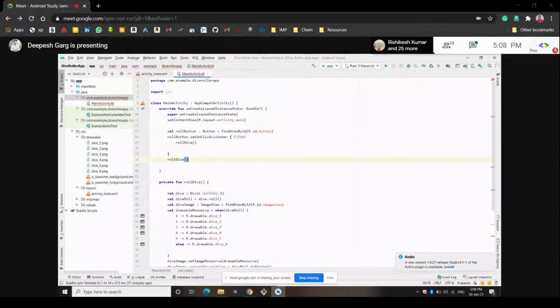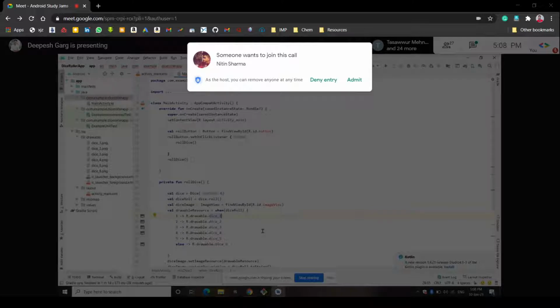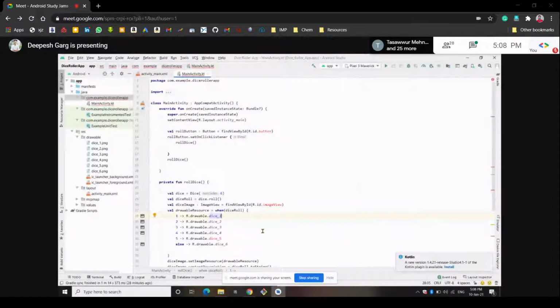So you can hold for that. It is red. So what is there? Oh, sorry. This image view. Still red.